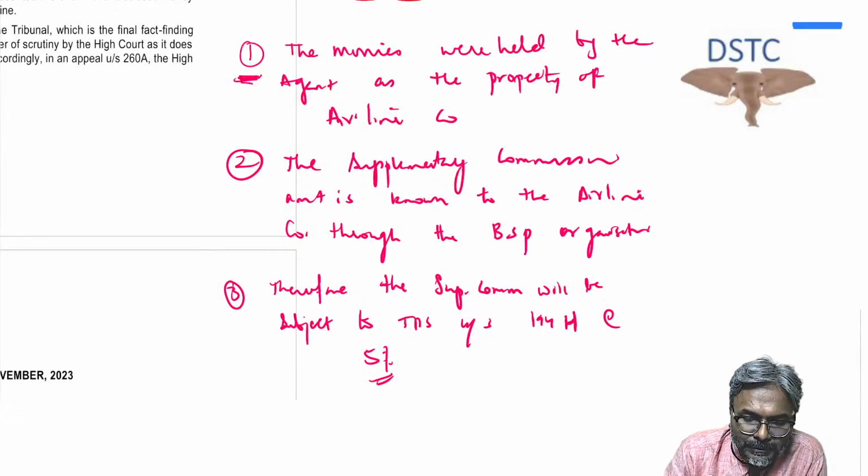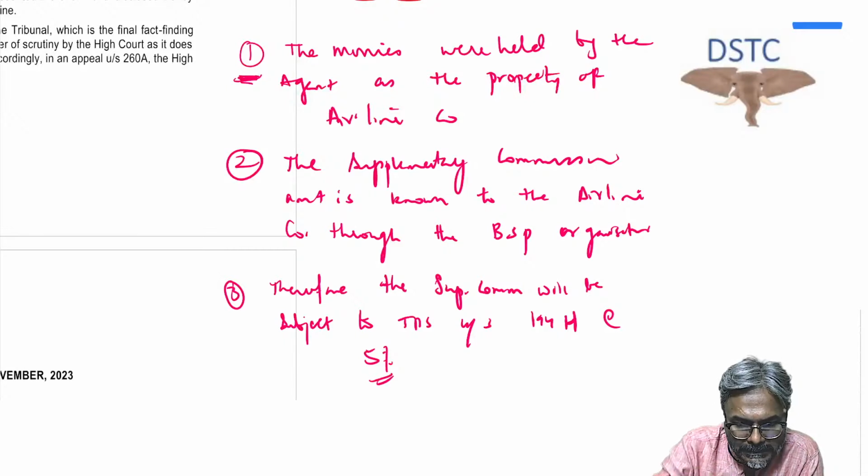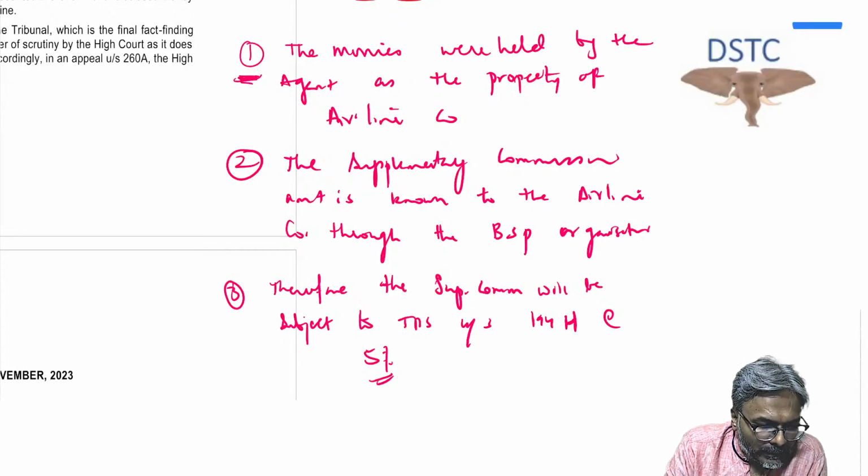These 3 need to be there, students, in this context. This is the real crux of this one. I hope that all of you are clear with this one.